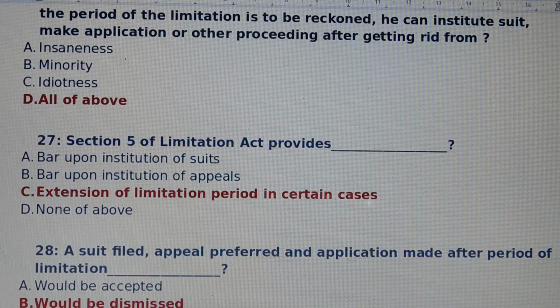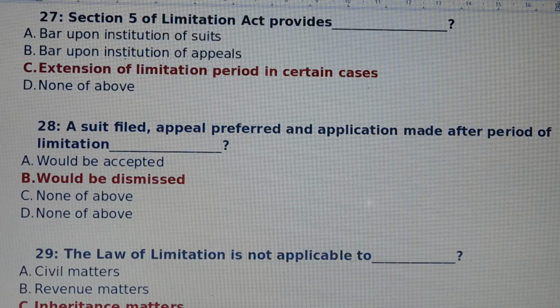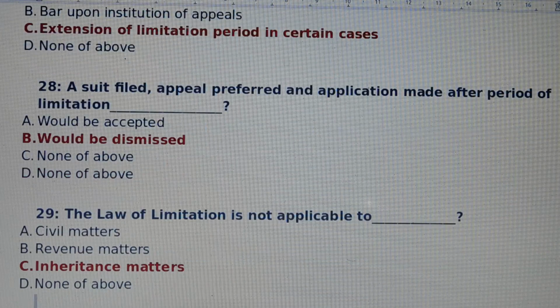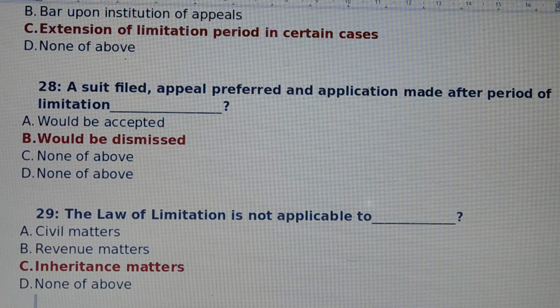Question number 27. Section 5 of Limitation Act provides dash. Answer is option number C, extension of limitation period in certain cases. Section 5 Limitation Act provides extension of limitation period in certain cases. Question number 28. Suit filed, appeal preferred and application made after period of limitation. Answer is option number B, would be dismissed. Made after period of limitation would be dismissed.